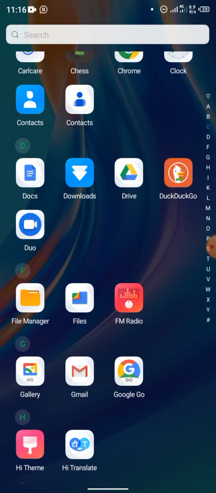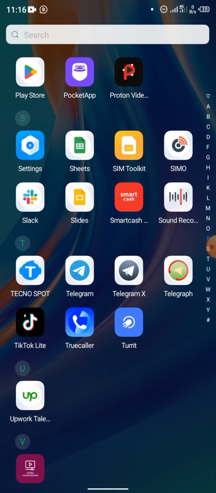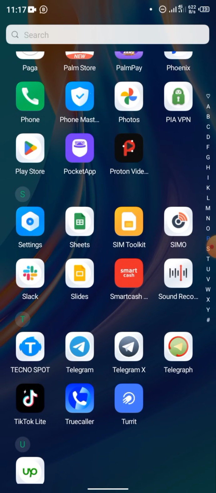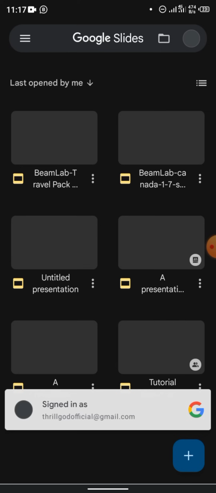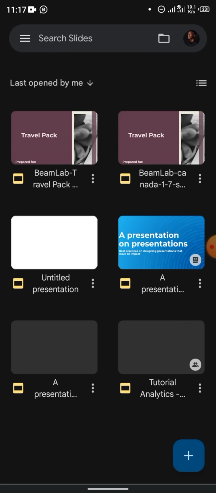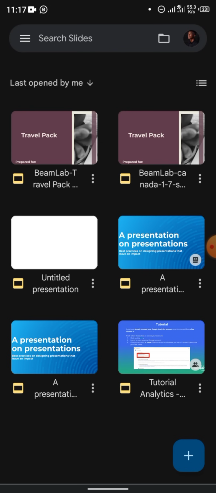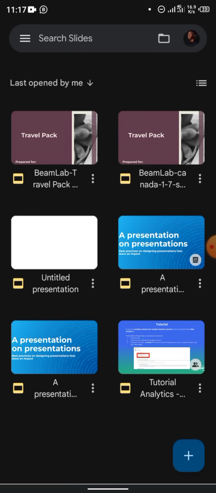So now let's go to Google Slides. That's where we're working first. This is Google Slides. This is the app, and it should be available on your App Store or Play Store. That travel pack that you copied is what you are going to work with. You can just make a copy of it, or better still, this is what I've done to make this easier for you, because I've already completed this milestone.